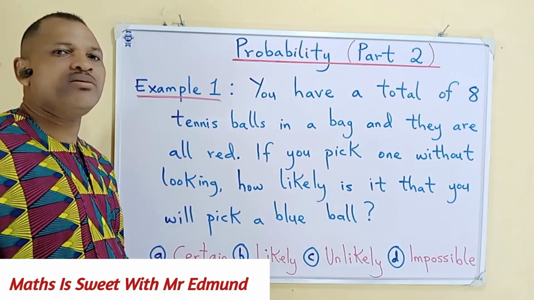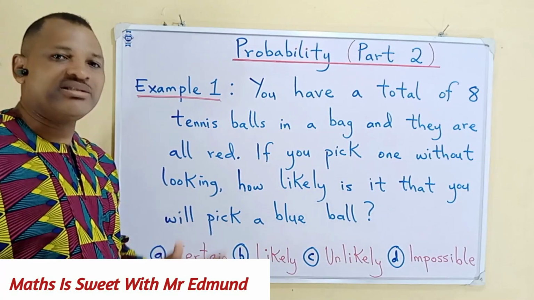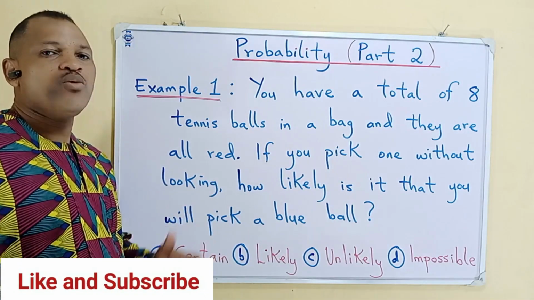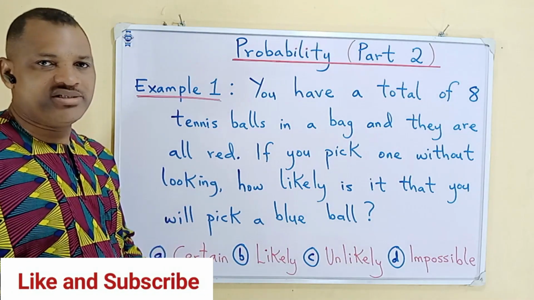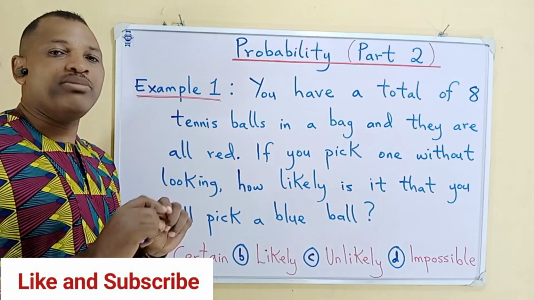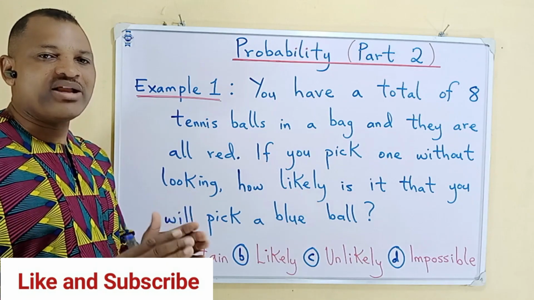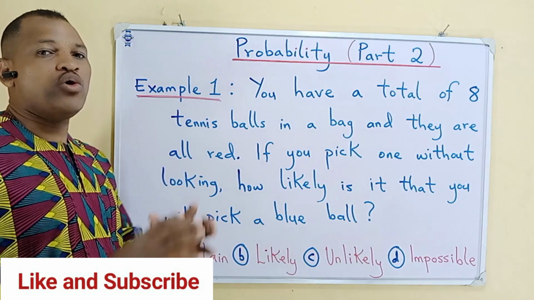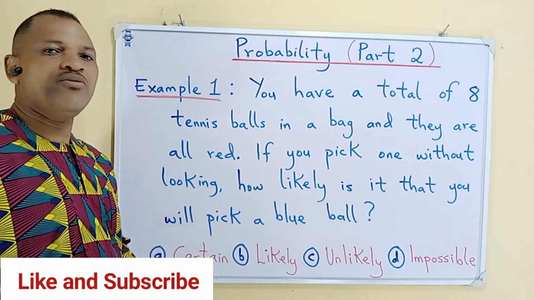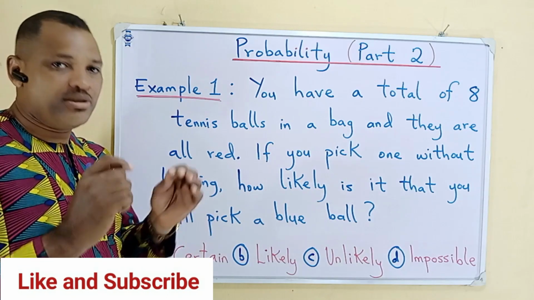In part 1, we saw the foundation, the fundamentals, the basis of probability. We saw the meaning of probability. We also treated what is called the probability line, and that probability line is very, very fundamental to understanding probability. I will encourage you to find time to check out that video. It is very, very important.